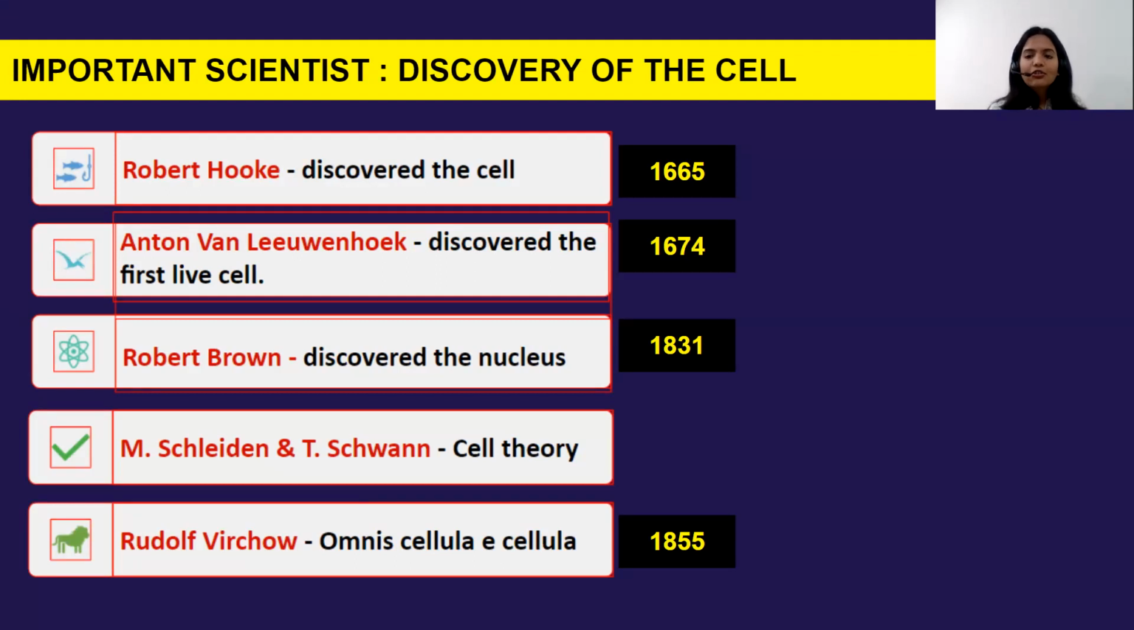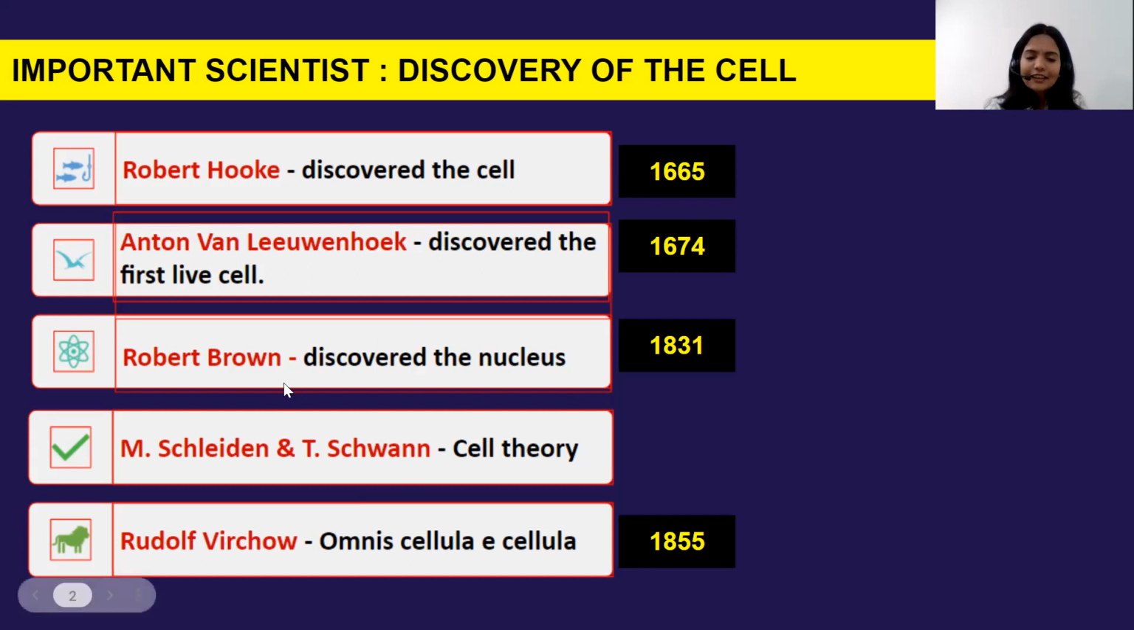Okay, so the cell that Robert Hooke discovered, that cell is dead. That is not a living cell. So the first discovery is about a dead cell. After that, the second scientist came into the picture, and the scientist's name is Anton von Leeuwenhoek. He discovered the first live cell, and the discovery was in the year 1674. You can check the difference between 1665 and 1674. It is almost 8 years after.